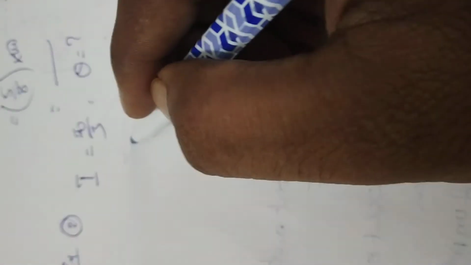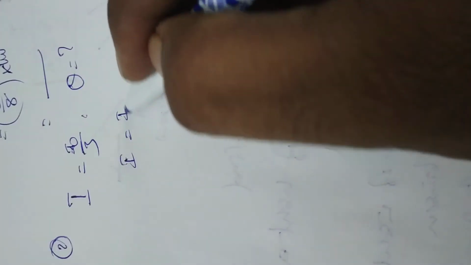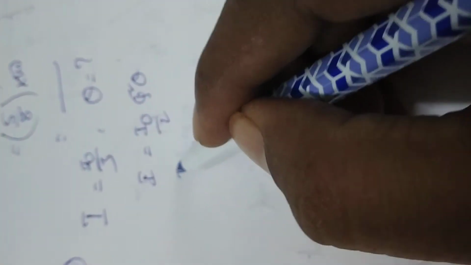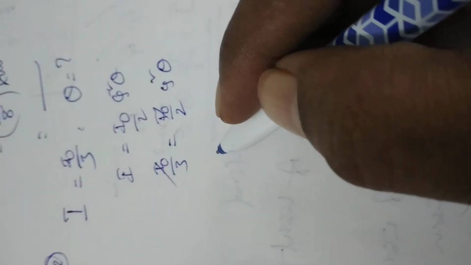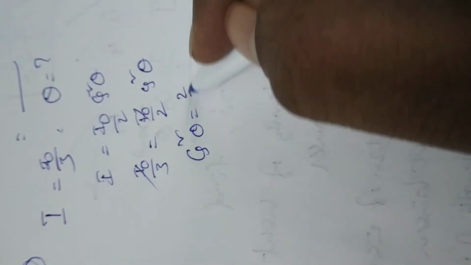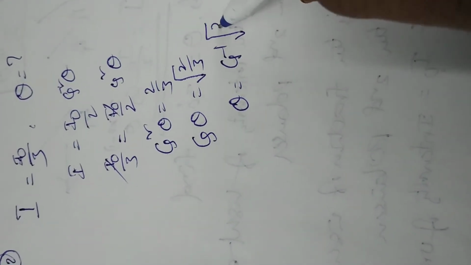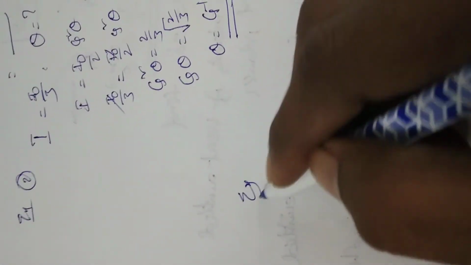Theta is equal to, again I is equal to I naught by 2 cos square theta. That is, I is given by I naught by 3 equals I naught by 2 into cos square theta. I naught cancels. Therefore, cos square theta is equal to 2 by 3, and cos theta is equal to root of 2 by 3, and theta is equal to cos inverse of root of 2 by 3. This is the angle between the two polarizer axes. Right? Next example.